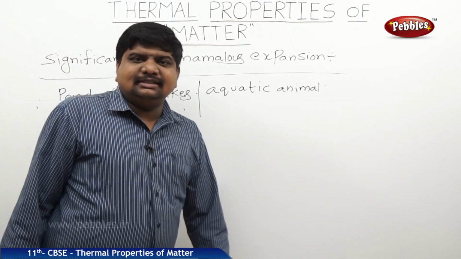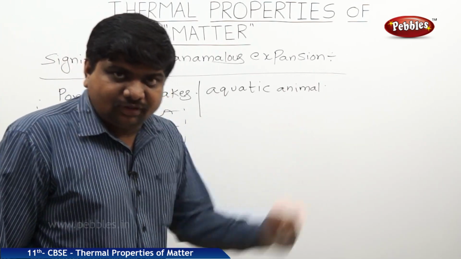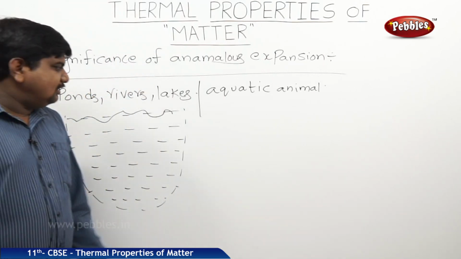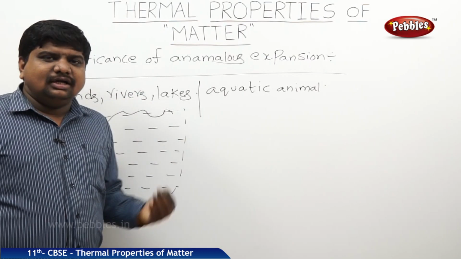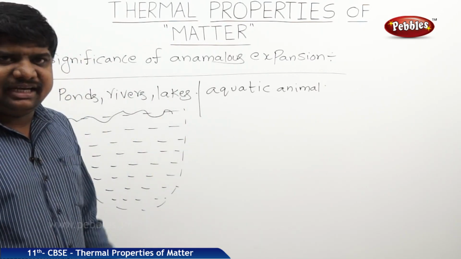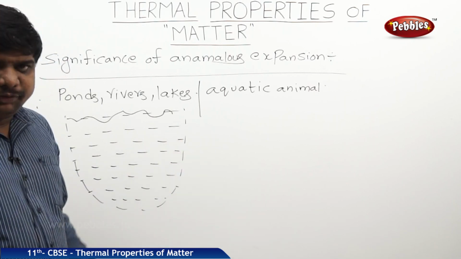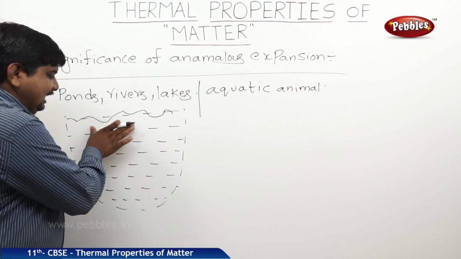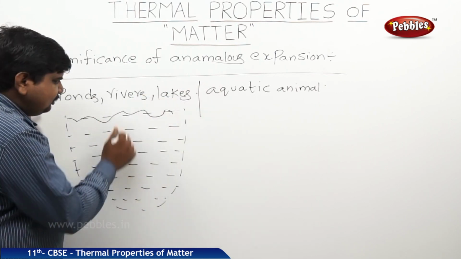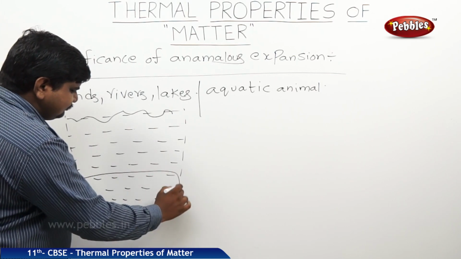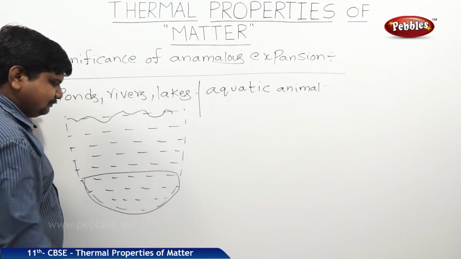Once the temperature falls towards 4 degrees Celsius, the animal has the ability to sense the changes in the atmosphere very easily, its sensation is very different when compared to human beings. Once it senses the changes, the aquatic animals will come down to the beneath of the water.